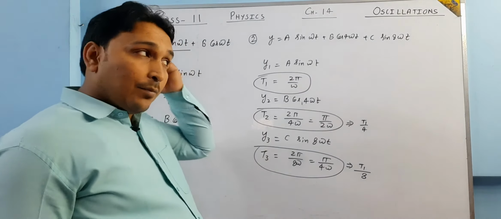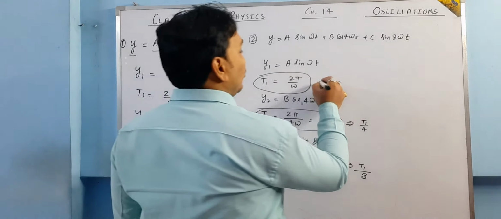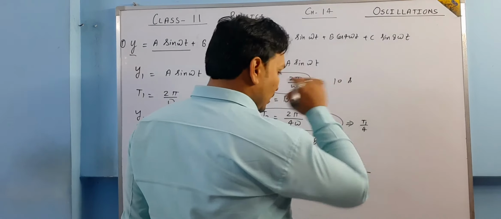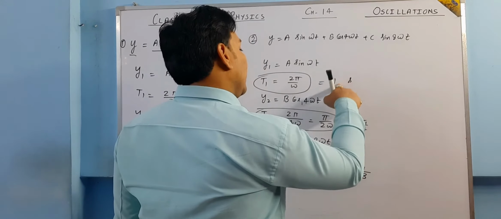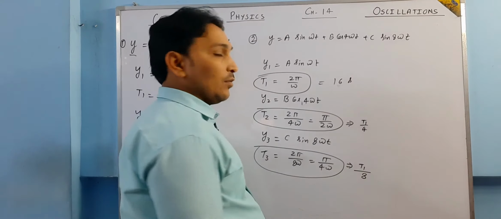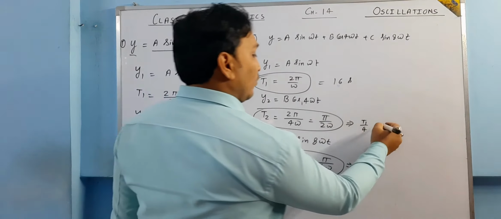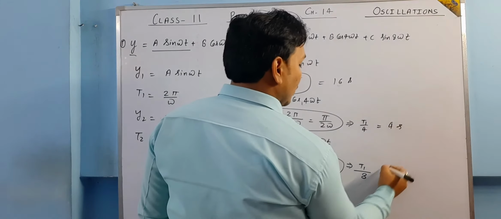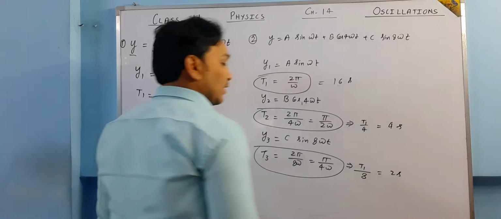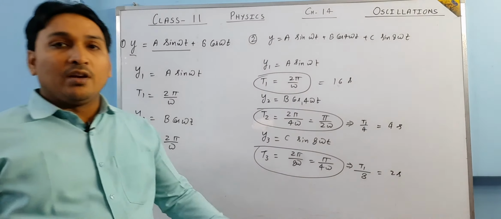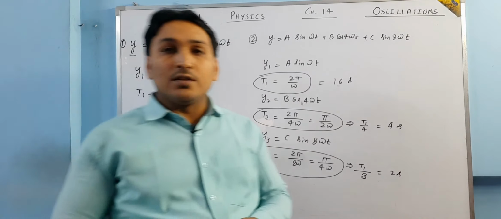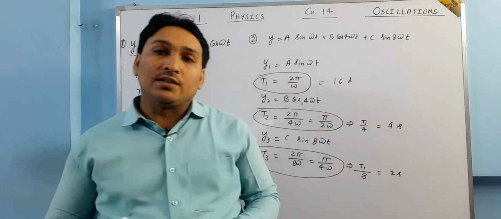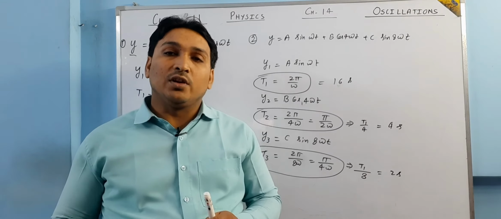So basically, suppose I take this t1 hypothetically as 10 seconds. Okay, not 10 seconds, let us take it 16 seconds. So t1 by 4 is going to be 4 seconds. This is going to be 2 seconds. I am making it very simple for you. You must have studied in lower classes the least common multiple, that is your LCM.